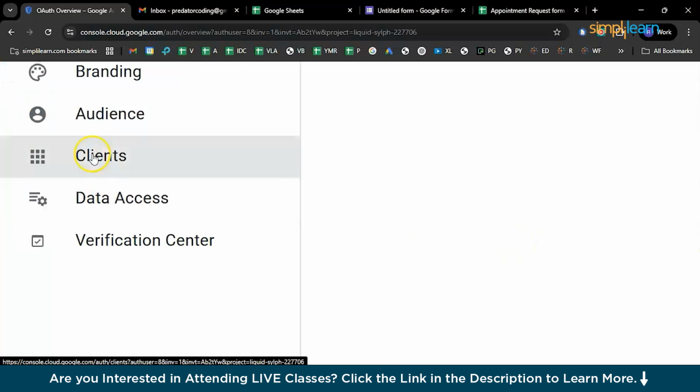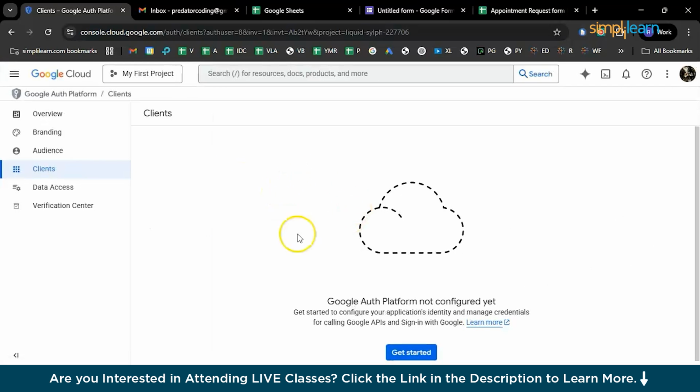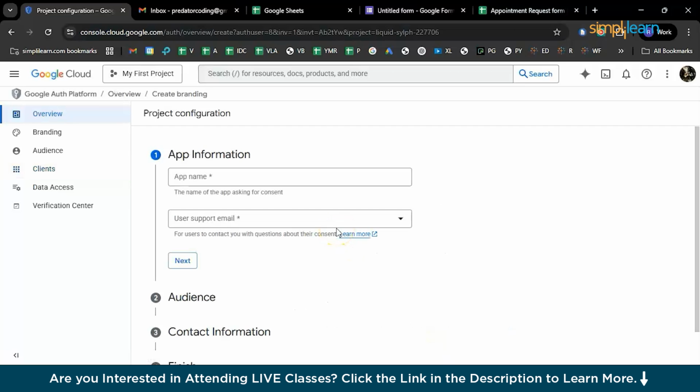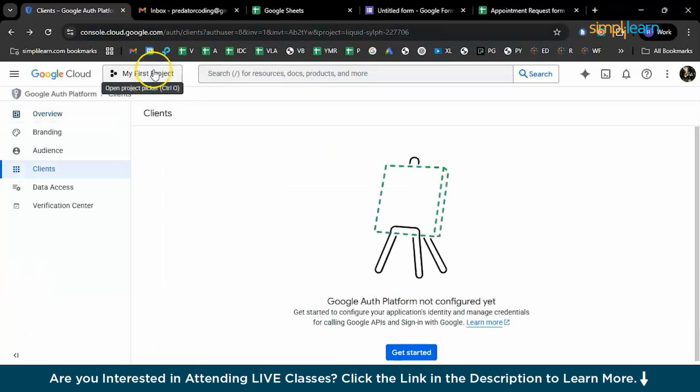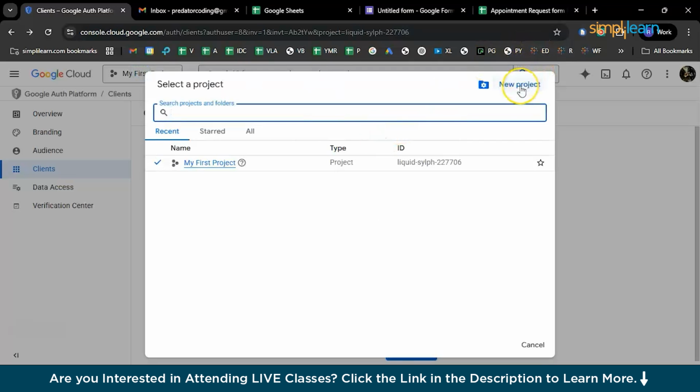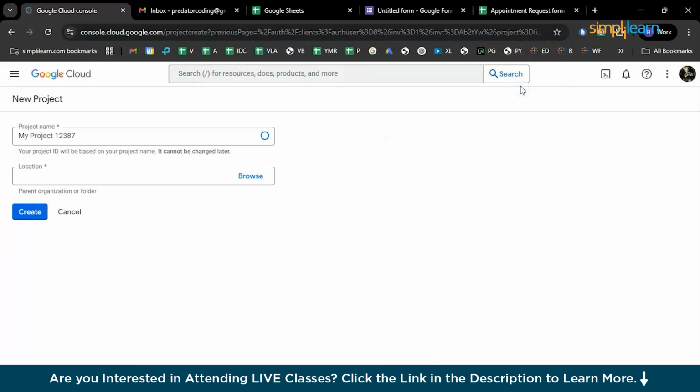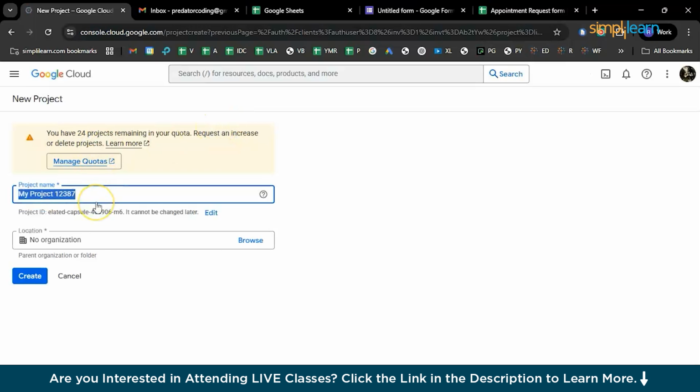Before that, you need to click on the client in the same window. And you don't have any clients yet, so you need to create a client. If you go to that particular project name over there on the top, yeah, that's the one. If you just click on it, it'll give you an option to create a new project. Now you're in the project window. Here you can provide a specific name to your project. I will name it appointment automation.